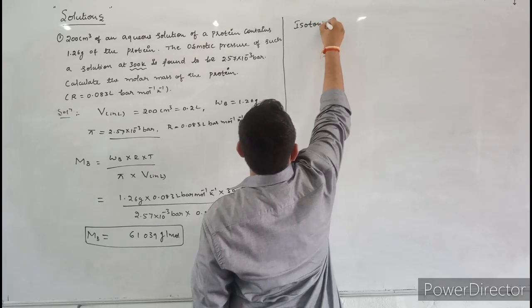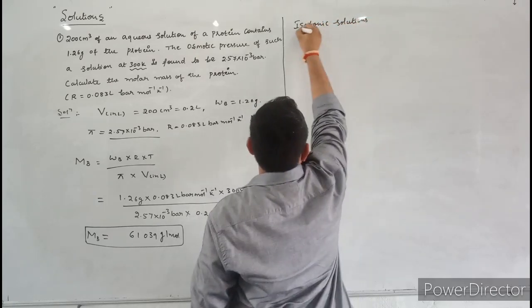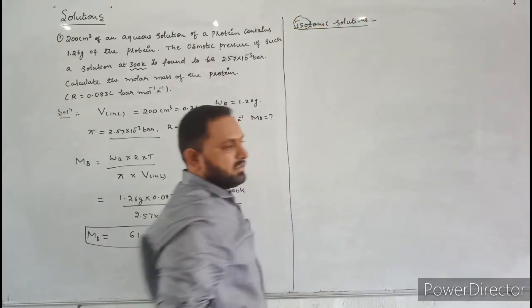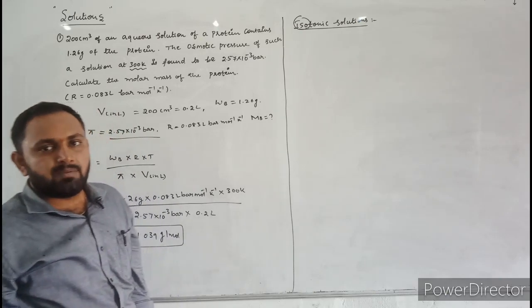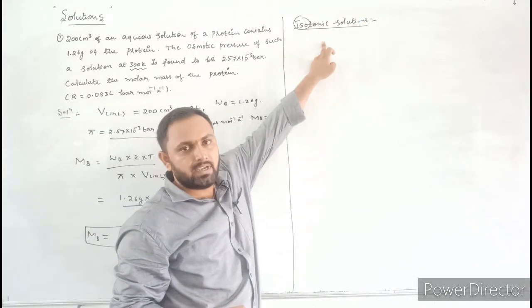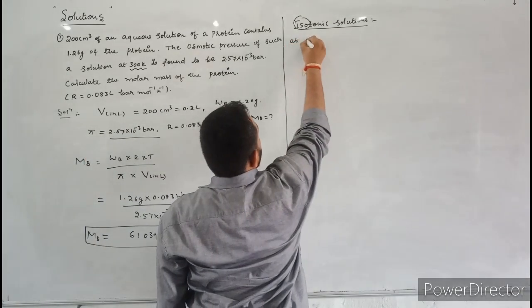Isotonic solutions. What are isotonic solutions? Here iso means same. The solutions having same osmotic pressure at a given temperature are called isotonic solutions. Here I will write, at a given temperature.